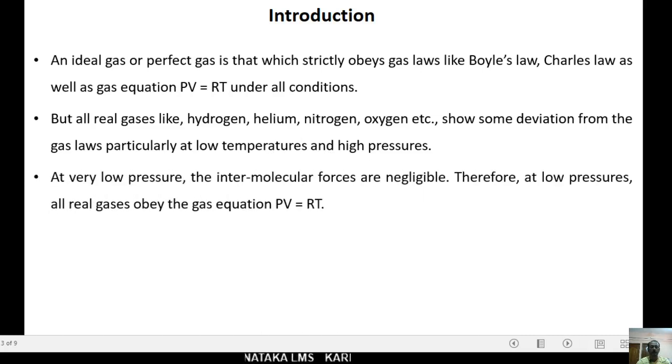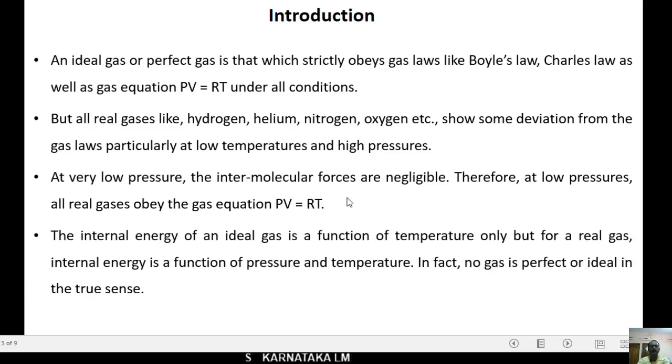At very low pressure, the intermolecular forces are negligible. Therefore, at low pressures, all real gases obey the gas equation, that is PV equals RT, where P is the pressure and V is the volume, R is the universal gas constant and T is its absolute temperature.